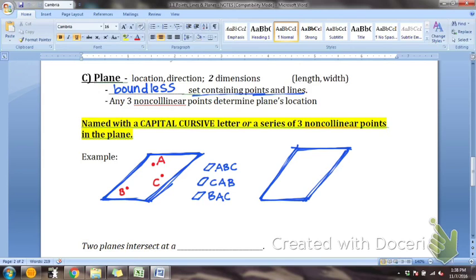So here's the thing. If there are no points inside of it, you can name it with a capital cursive letter. So one capital cursive letter, it's in the corner. So do your best to make a capital B. Just make it curly. Something like this. Okay, just make it look curly and fancy. So I could say that this was also named plane B. That's another way to name a plane. You can either use 3 points or you can use one capital cursive letter.